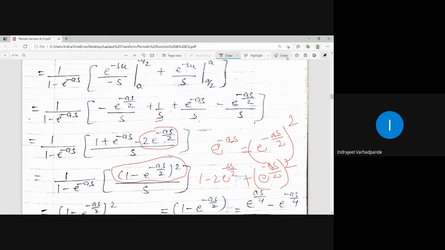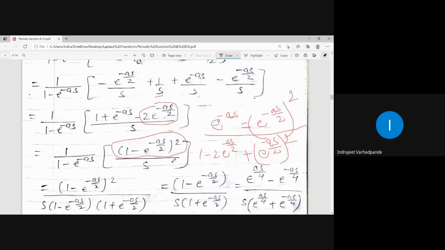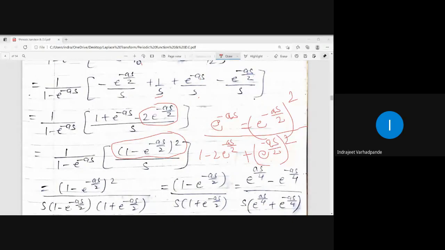Is this thing clear? Any doubt? Are you writing down the steps properly? Yes, sir. Girls, any difficulty? No, sir. Splitting of the terms is clear?